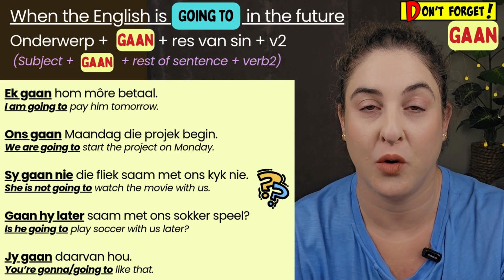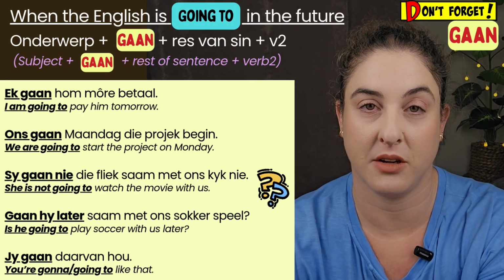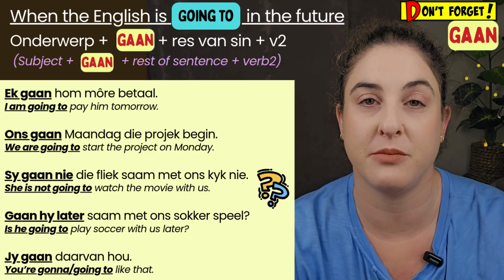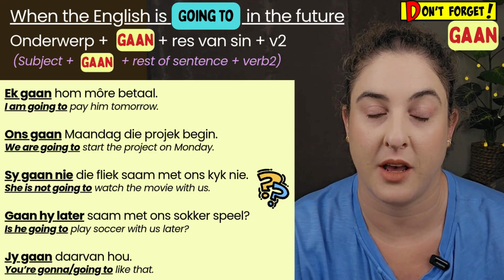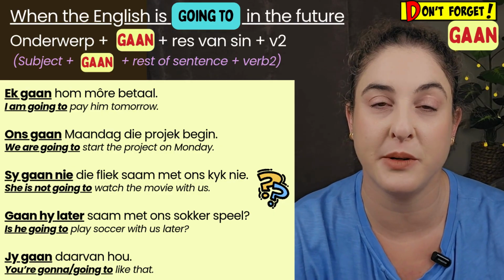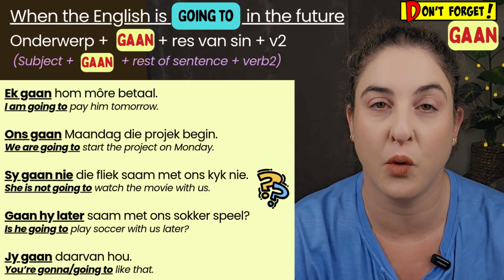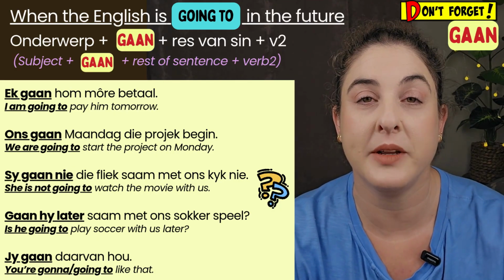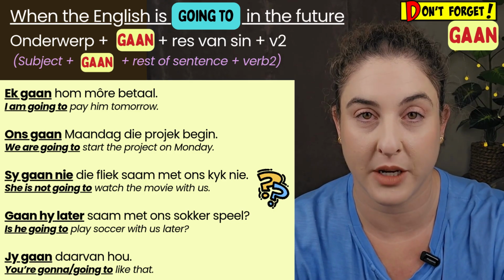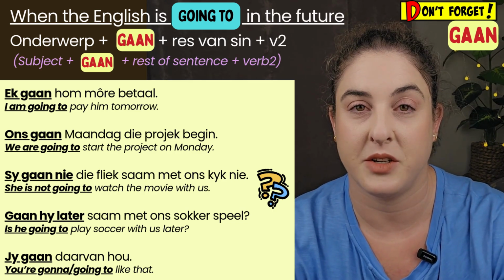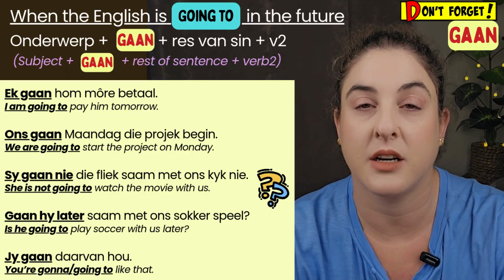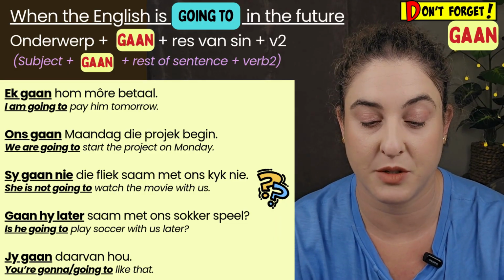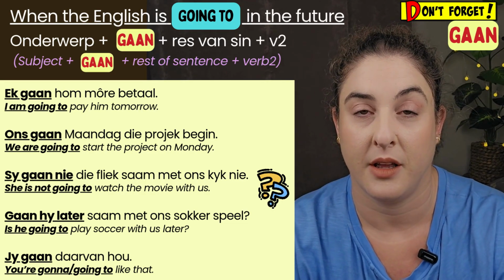All right. Ek gaan hom môre betaal. So if you don't want any confusion between ek gaan hom betaal and ek gaan hom môre betaal, just put a future word in there like môre, which is tomorrow. Then you know it's going to in the future, very much in the future. Right, so just put an indication in there. Ek gaan hom môre betaal, which means I'm going to pay him tomorrow.